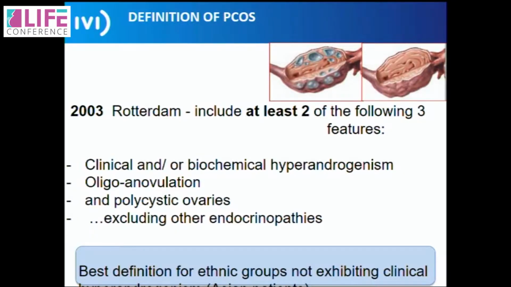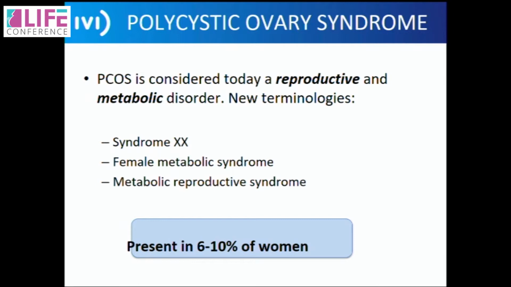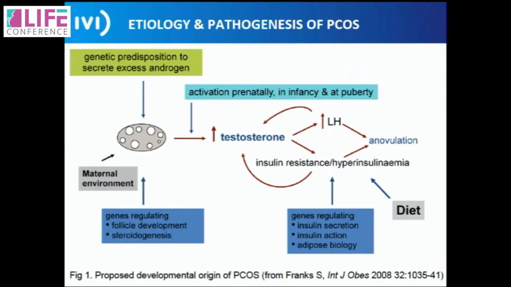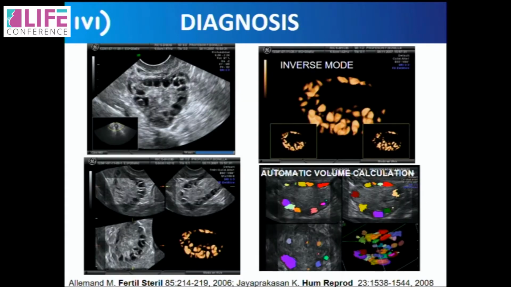And of course, I don't need to teach you guys anything new. So this is the definition of PCO. We all are aware of this. This is what it's now boiled down to, a reproductive and a metabolic disorder. And this is what we are concerned with today, the infertility part. Pathology, basically what matters is the theca cell proliferation, leading to a lot of changes in the body.